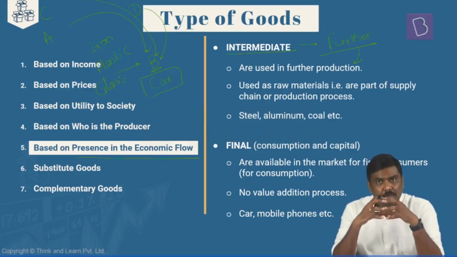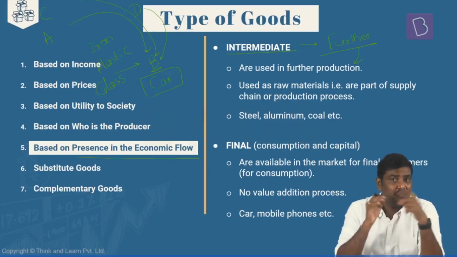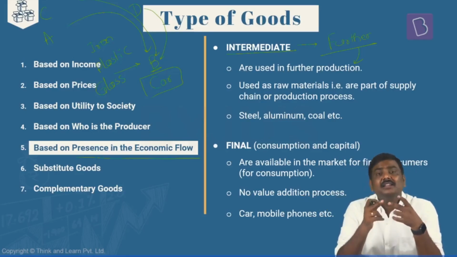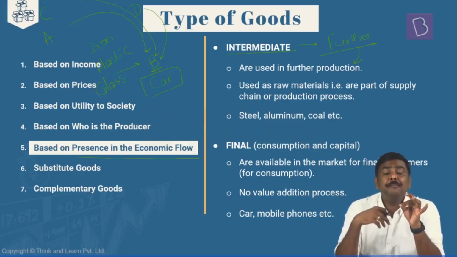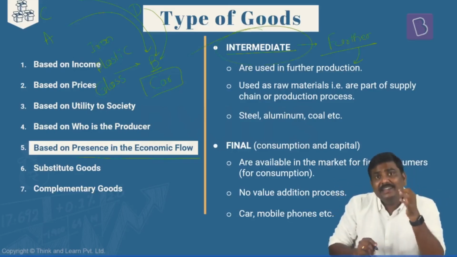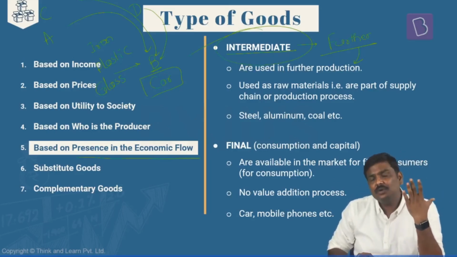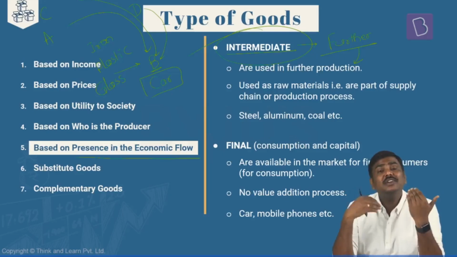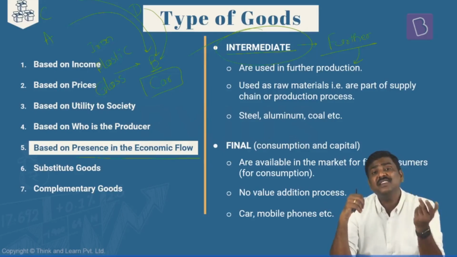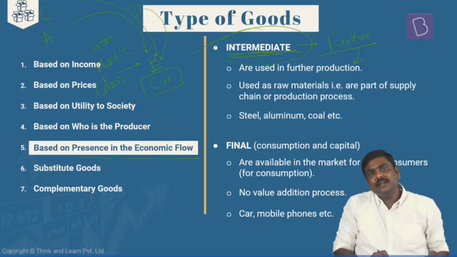So whenever these products are purchased by one business from another business, first point, and second, these are not sold directly to consumers, rather these are used as a part of a production process, such goods are called intermediate goods. Is it okay? It is not available to us for direct consumption. These are the goods used by producers or businesses in the market to produce one more good. Such goods are referred to as intermediate goods.